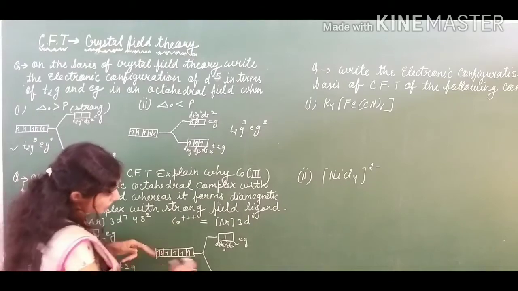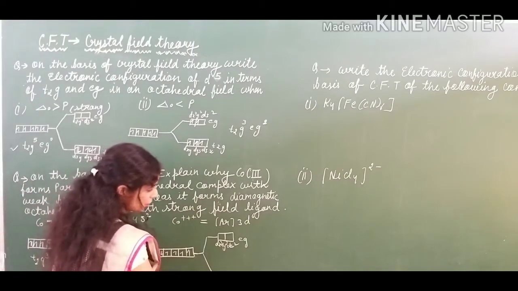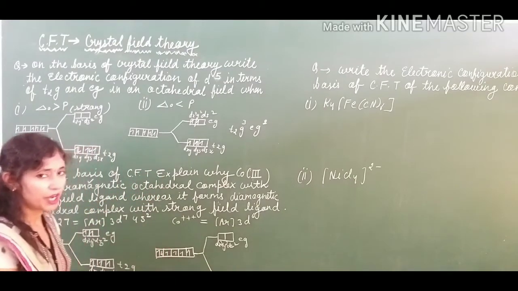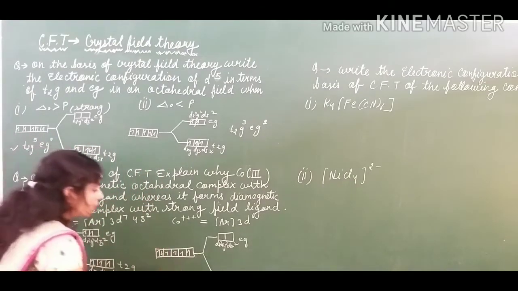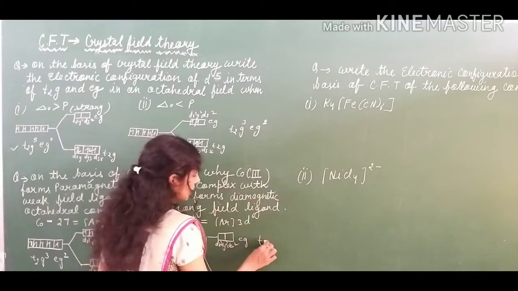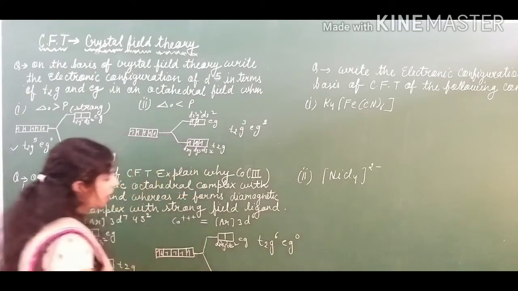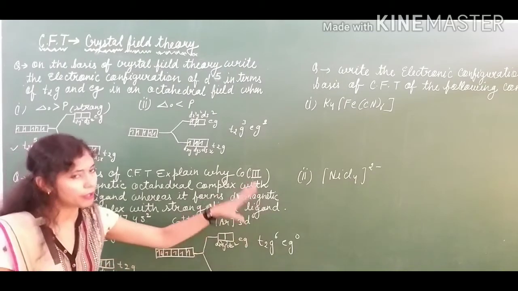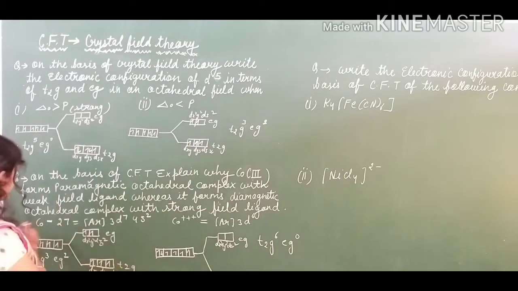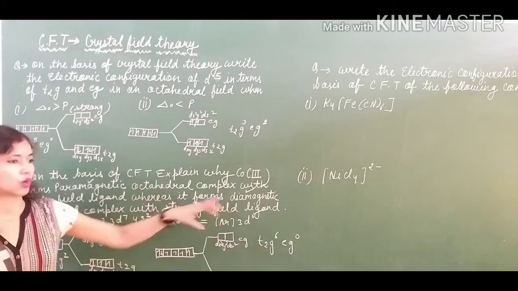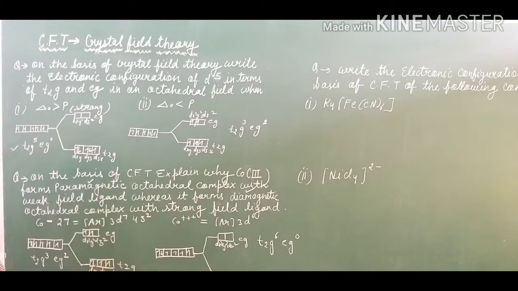what will happen? The next electrons 3, 4, 5, and the 6th one, they all will be paired here. So what configuration will you have in that case? t2g6 and eg will be 0, and in that case you can see no unpaired electron is there. So the correct statement is that it will form diamagnetic complexes with a strong field ligand. Okay, so I think you all have got these 2 questions.